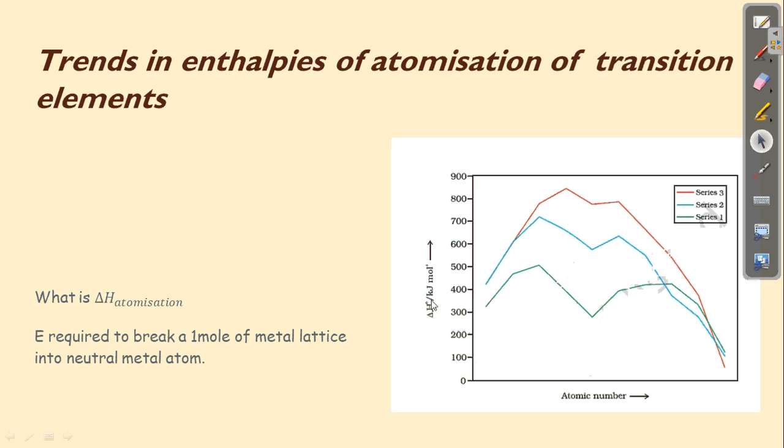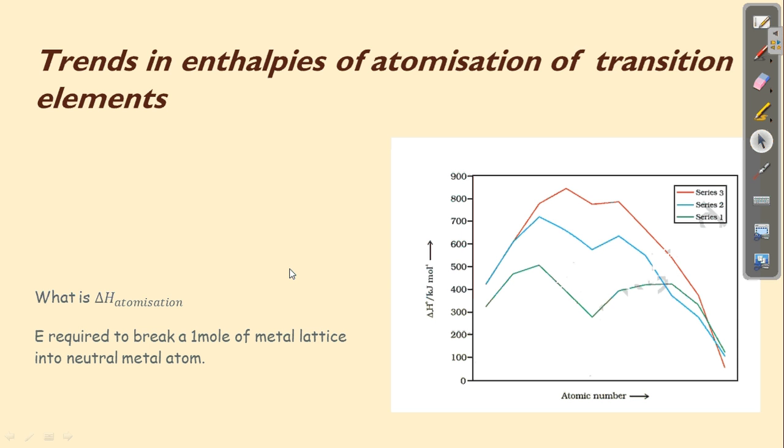Normally we will always talk in chemistry about the mole. We will not talk about 1 kilogram of compound or 1 gram of compound. We will always normally talk with respect to the mole. So here we are going to break 1 mole of a metal lattice. So the energy required to break a bond, simply we can say, is called the atomization or enthalpy of atomization.